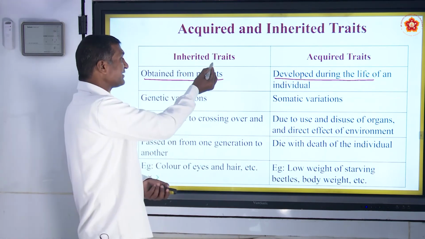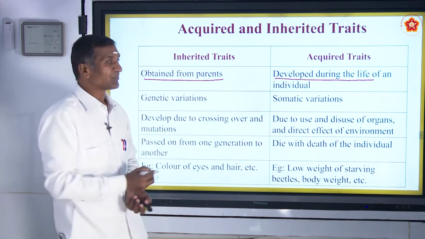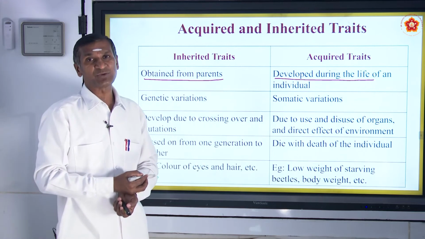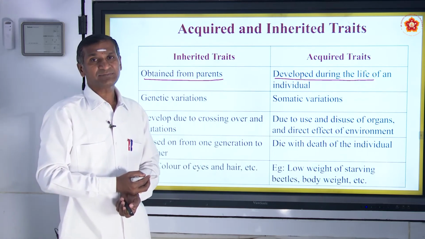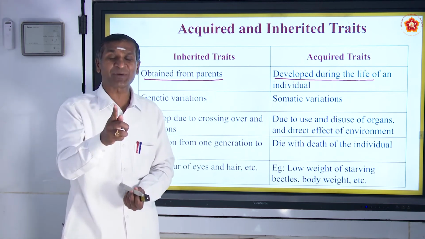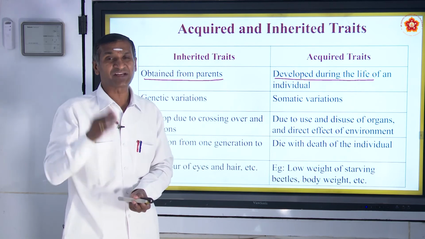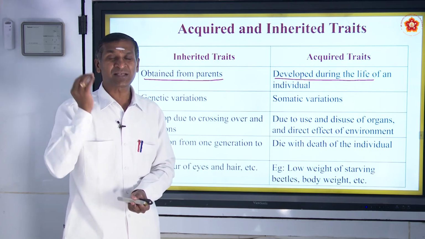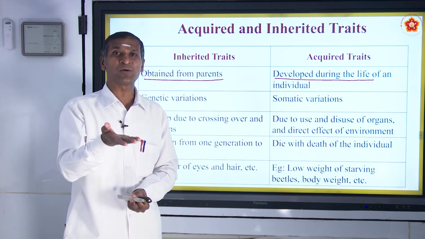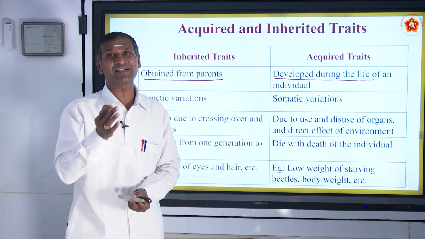So, inherited traits we obtain from parents. Acquired traits are developed during the life of an individual. That's why the saying goes, tell me your company, I will tell you what you are. Shankaracharya quotes, సత్సంగత్వే నిస్సంగత్వం, నిస్సంగత్వే నిర్మోహత్వం, నిర్మోహత్వే నిశ్చలతత్వం, నిశ్చలతత్వే జీవన్ముక్తి.